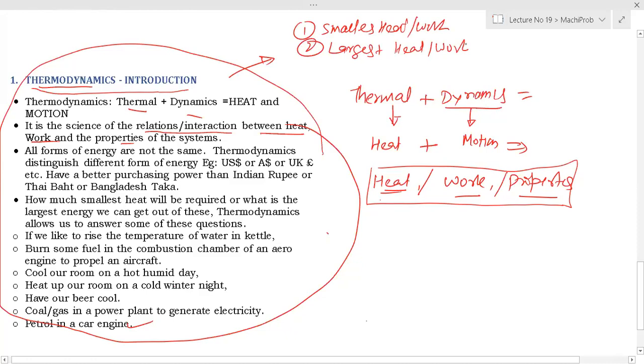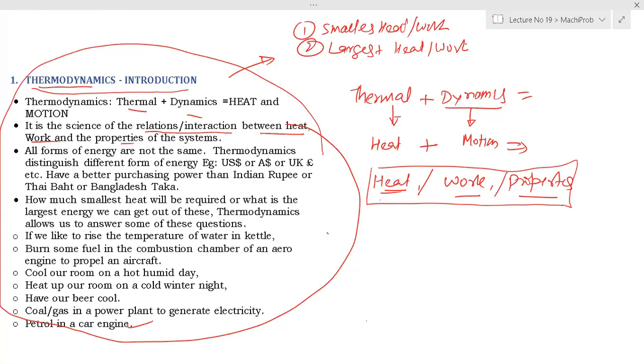We are all mechanical engineers, and our basic job is to build a device that should consume less energy if it consumes energy. And if a device produces energy, then as an engineer our job is to get the maximum from that device, and that is defined by the efficiency. So a mechanical engineer designs devices to increase the efficiency.